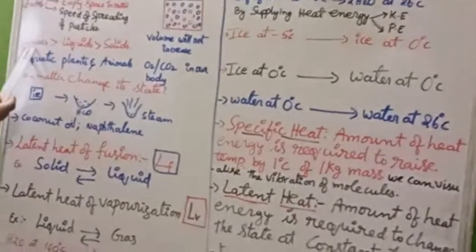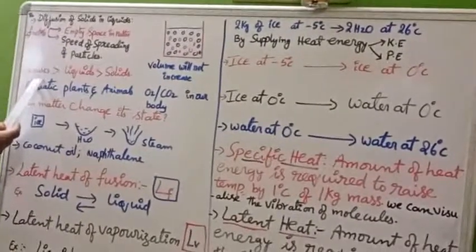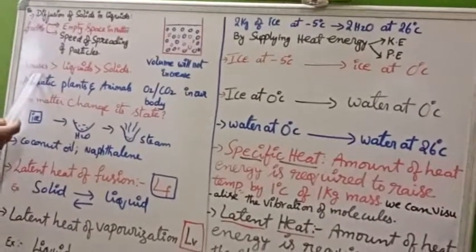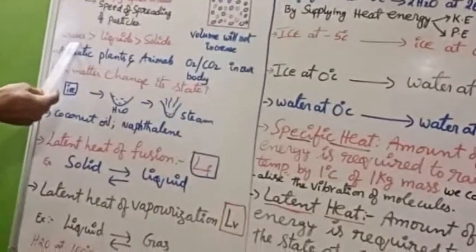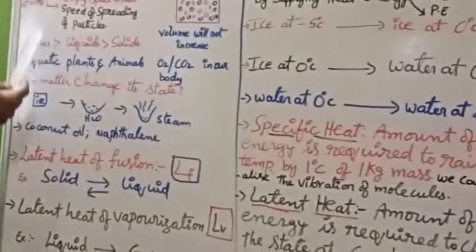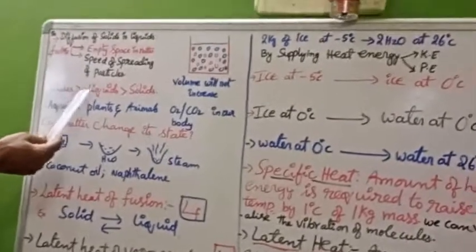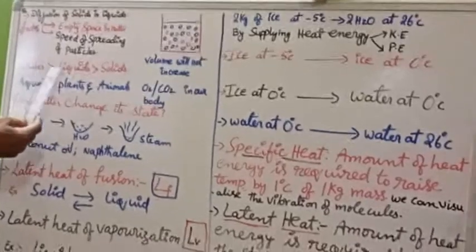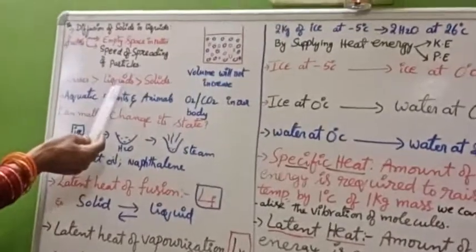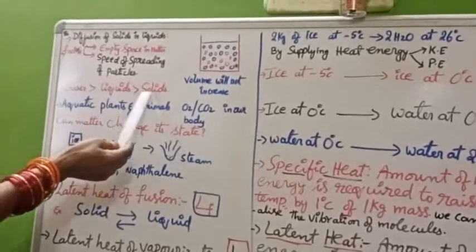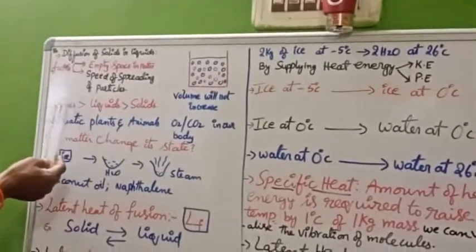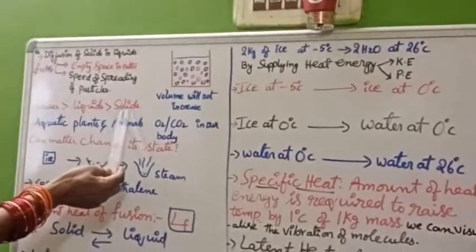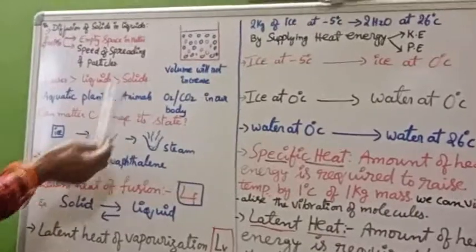In the case of gases, we find maximum diffusion. In the previous video we saw that when a dhoop stick is lighted, or if you uncap any scent bottle, immediately the perfume or aroma reaches every corner. That indicates that the diffusion of gases is maximum, in liquids it is less, and in solids it is very minimum. So maximum diffusion is found in gases, and minimum diffusion in solids.